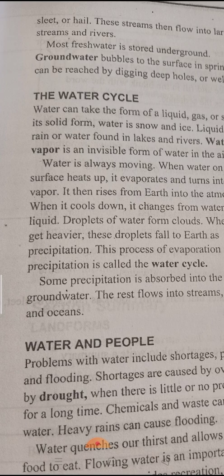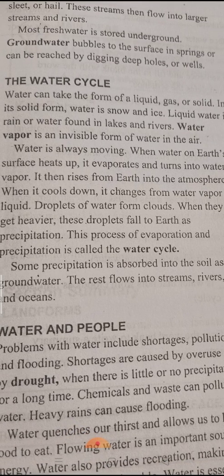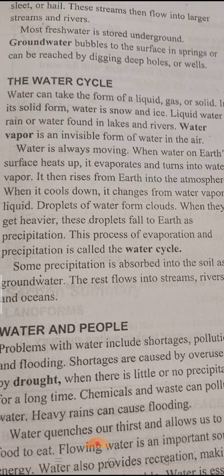It means that I can't see the water vapor in air. Okay, invisible form, we cannot see this form. This is the gas form of water. So water vapor is an invisible form of water in the air.